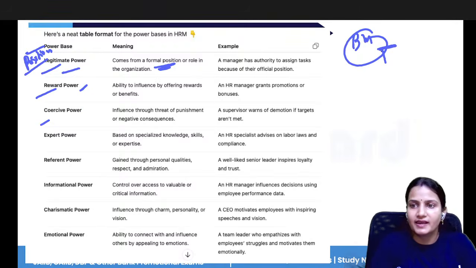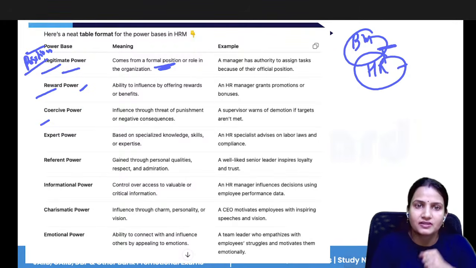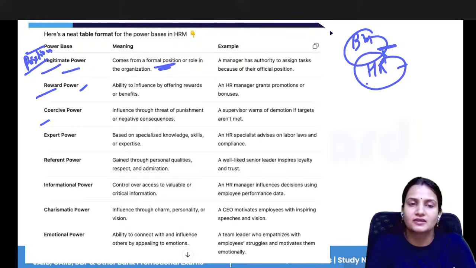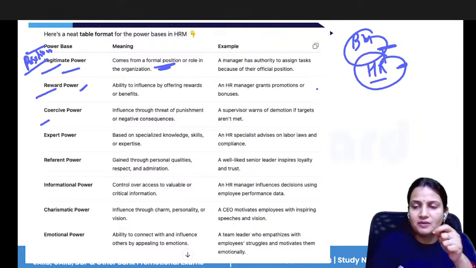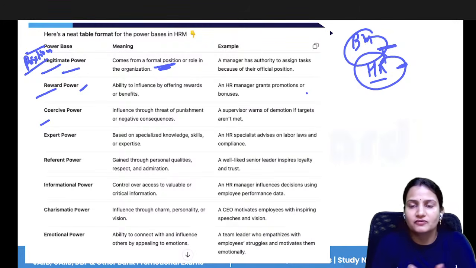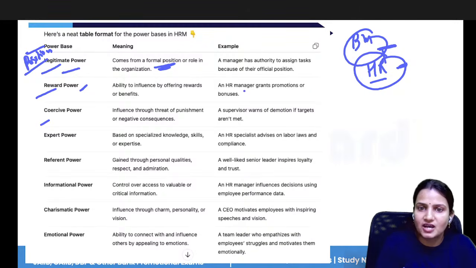Reward power means, like HR. Suppose HR has the power: you will get the Diwali bonus, you will get the Holi bonus. So who has the power to give you the bonus? The HR. It means the person has the power to give you rewards and benefits, like an HR manager who grants promotions or bonuses.